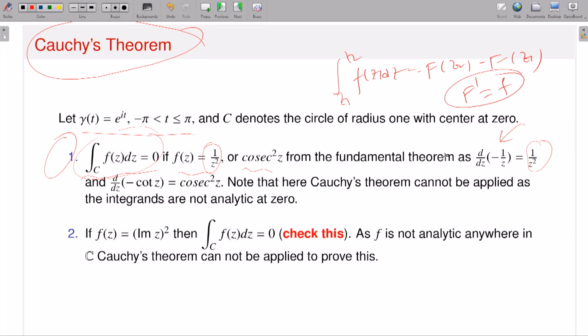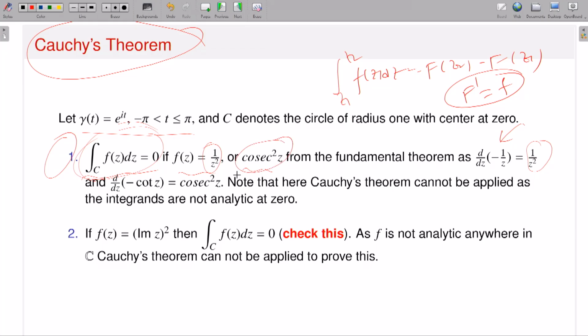So since minus 1 by z is the primitive or antiderivative of 1 by z squared, using the earlier discussions you can easily calculate this. Now since C is a simple closed contour, it is closed, so the integration value will be 0.